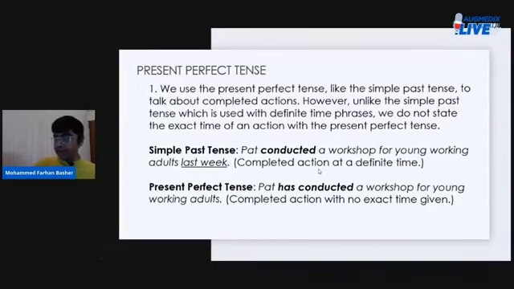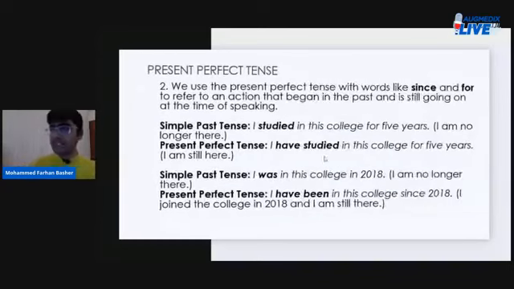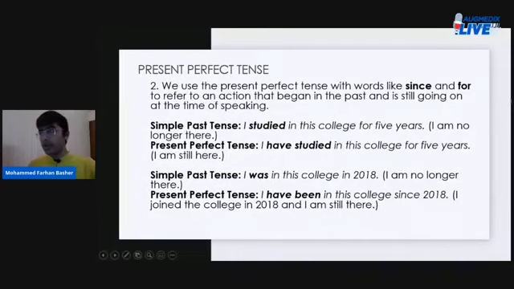Moving forward, we have the second circumstance where we use the present perfect tense. We use the present perfect tense with words like since and for to refer to an action that began in the past and is still going on at the time of speaking, right?